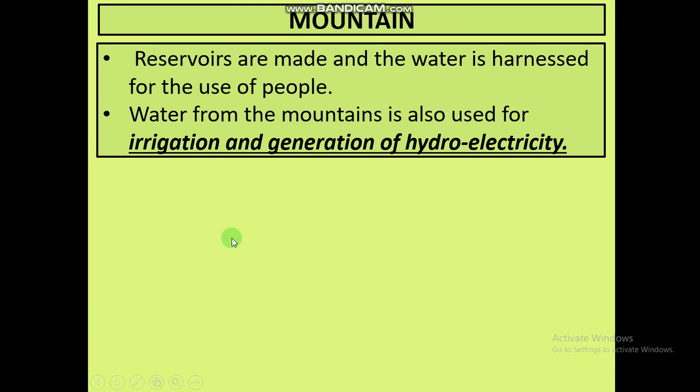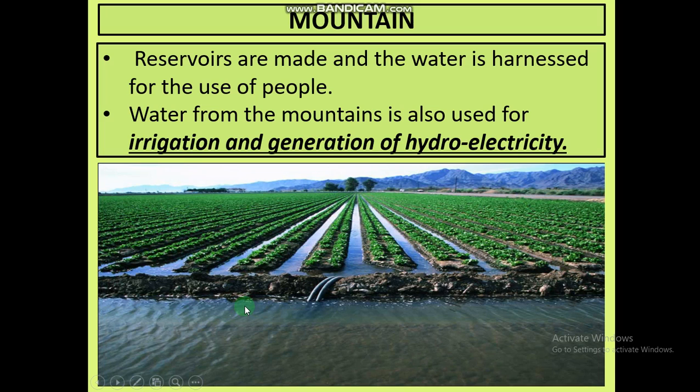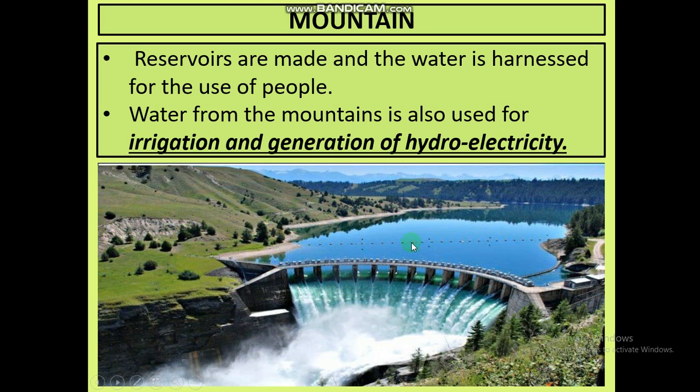Next is that reservoirs are made and water is harnessed for the use of people. Reservoir means this is the place, this is a reservoir in a mountainous region where there are a lot of rivers to make dams.